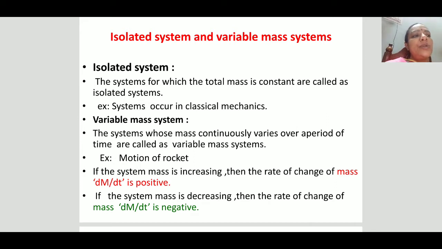Coming to isolated systems, naturally in classical mechanics, the systems which we are considering are considered to be isolated systems only.